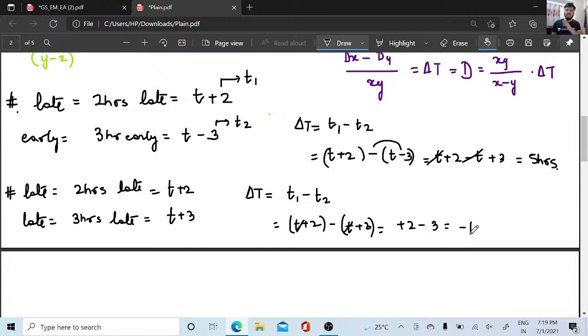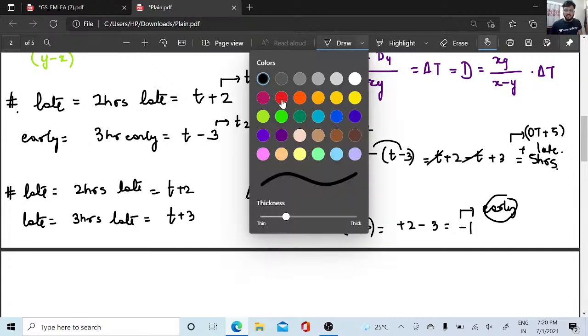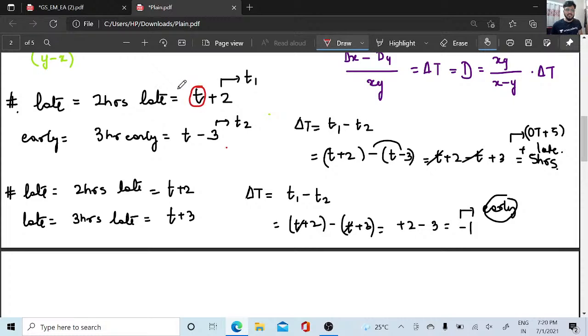Time cannot be negative, right? Here, what was it? Plus 5 hours. That means from the original time, they were late by 5 hours. Plus means late. Now minus 1 came, and time cannot be negative, right? Everyone will have this doubt. It is not that time is negative here. Minus 1 means this person has come early. The difference between their total times was 1 minute earlier than the original time. You can take a value of T and check for yourself. We don't have much time here for checking this, so you can check for yourself.